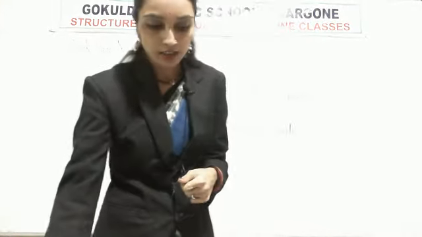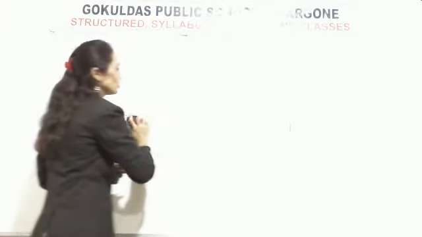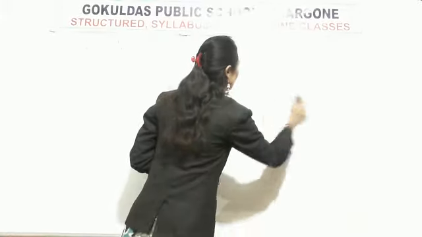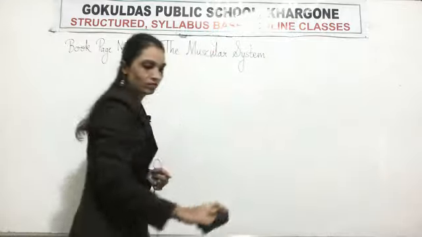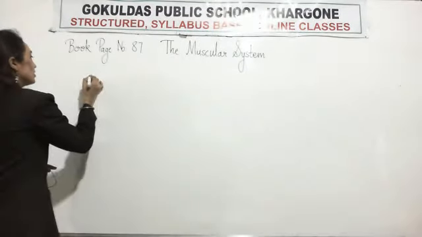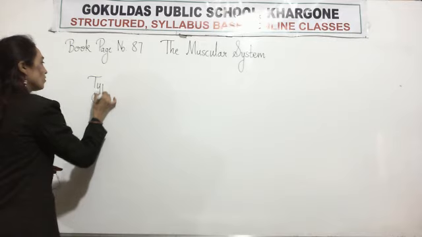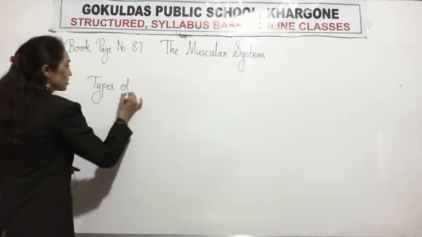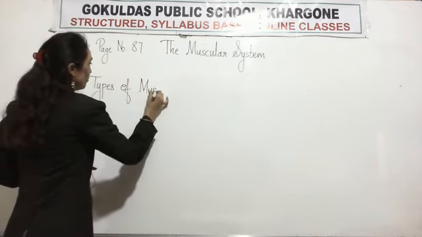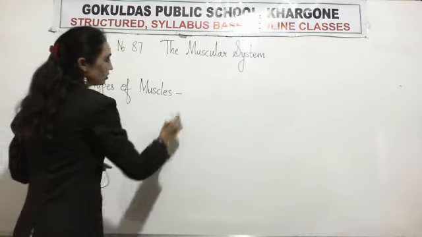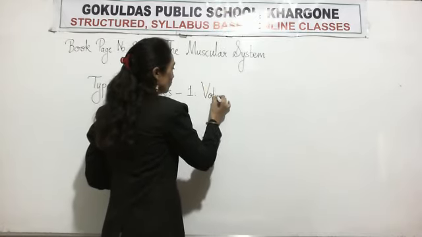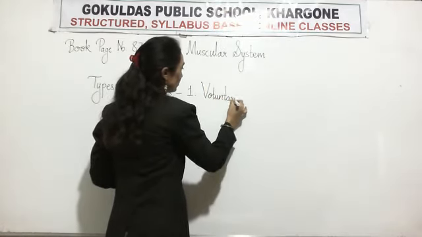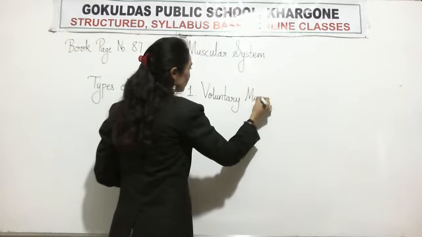Okay. Now there are types of muscles. There are 3 types of muscles. Pay attention in your book. Voluntary muscles.